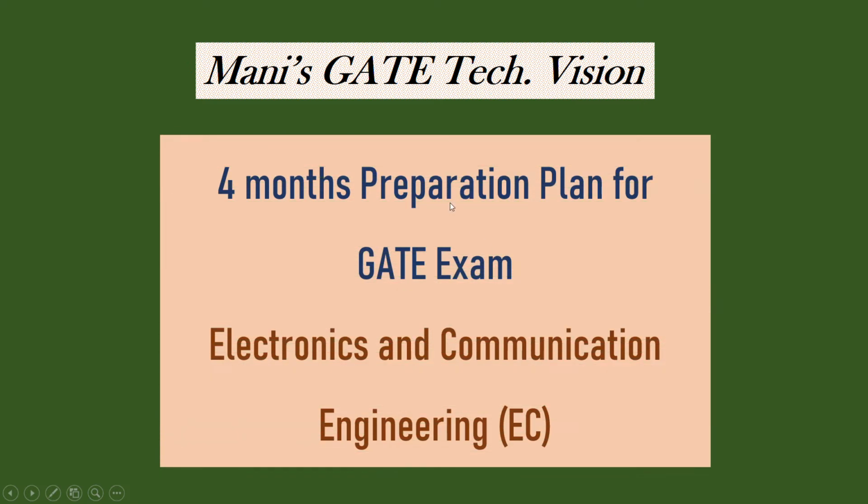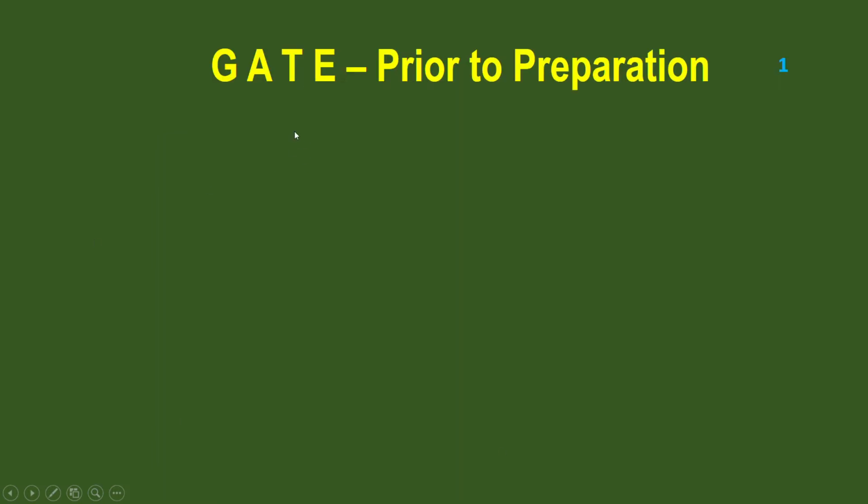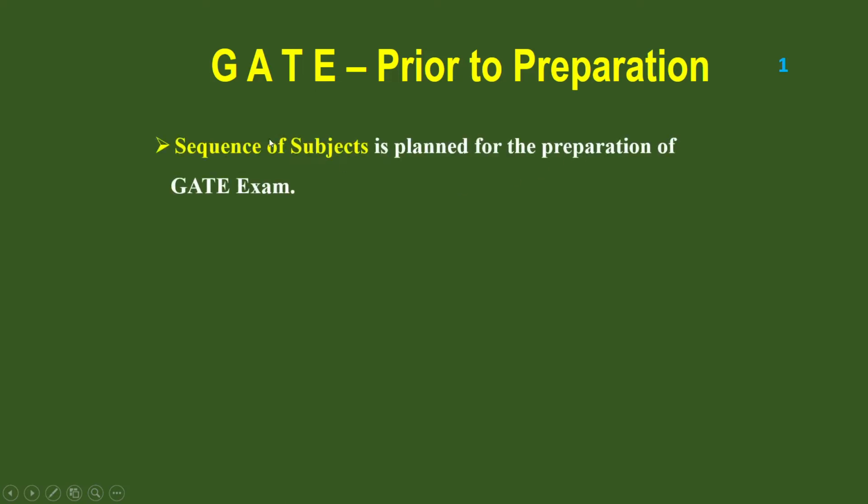This is a 4 months preparation plan for the GATE examination in the discipline of Electronics and Communication Engineering. Before the preparation plan, we need to gather some ideas. I will tell you one by one. First, the sequence of subjects should be planned. The sequence of subjects should be selected properly,